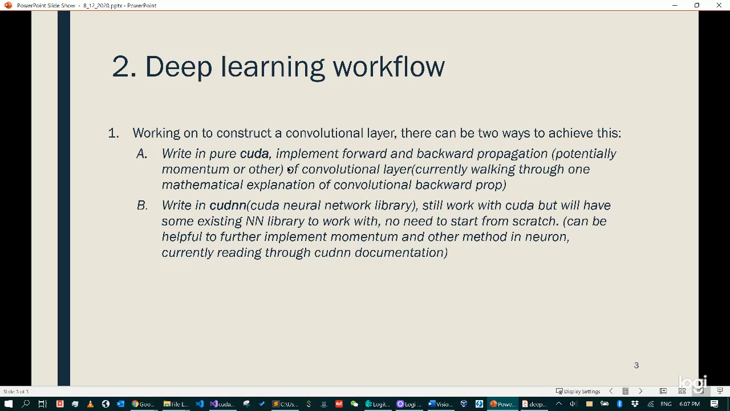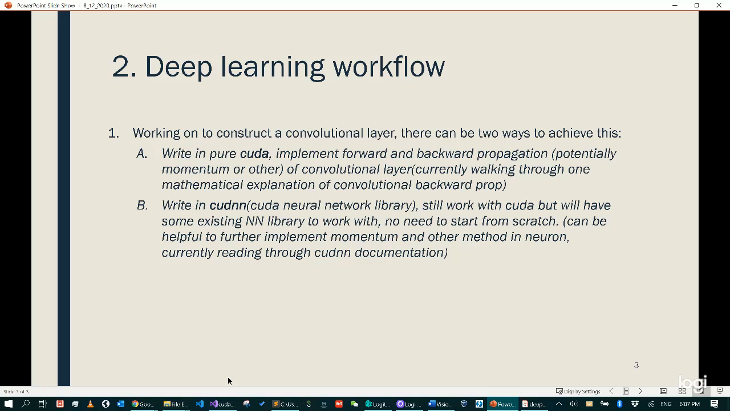There are 2 ways actually to write the convolution layer on GPU. The first way is we can write it in pure CUDA. Basically we will need to implement a forward propagation, which is very simple, and backward propagation. After I checked a little bit on the website, I found that there is not too much information about backward propagation in the convolution layer, because most people only care about the forward. They don't care about how we do the backward.